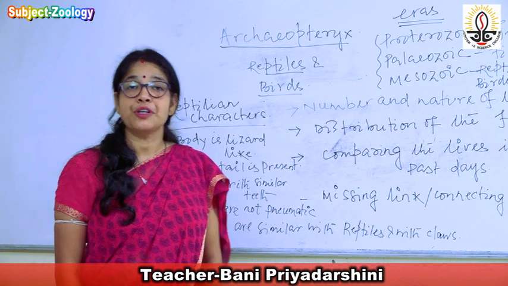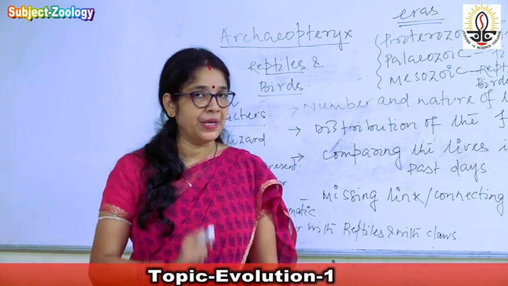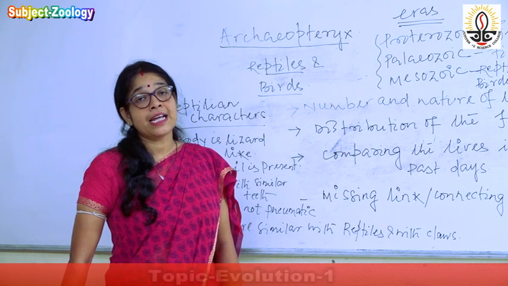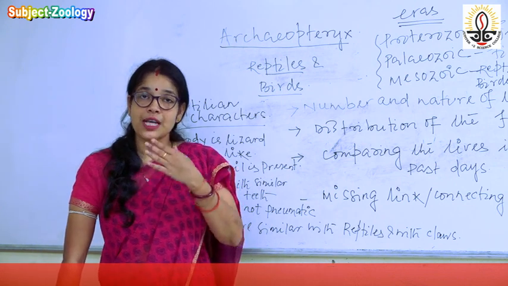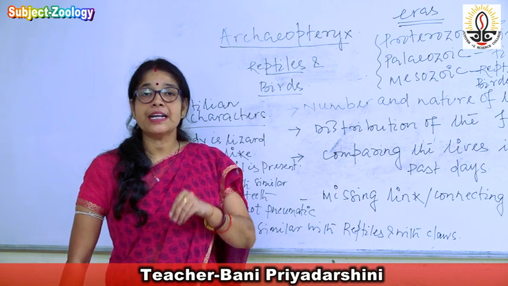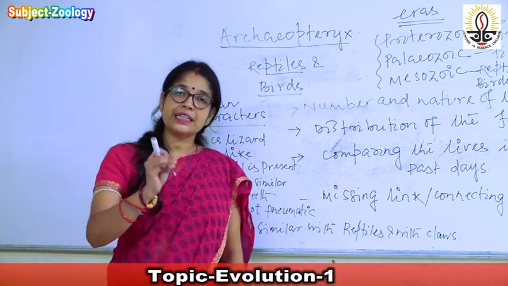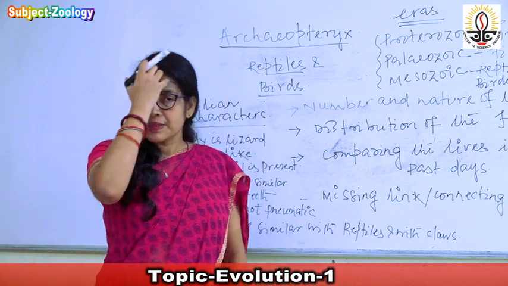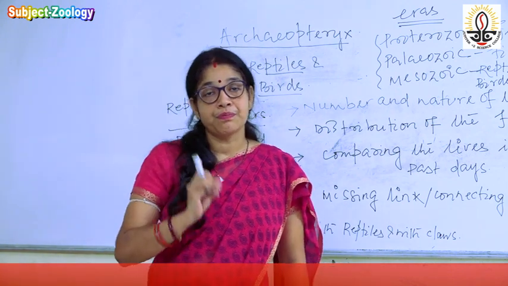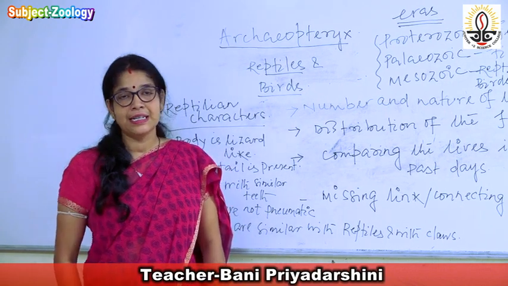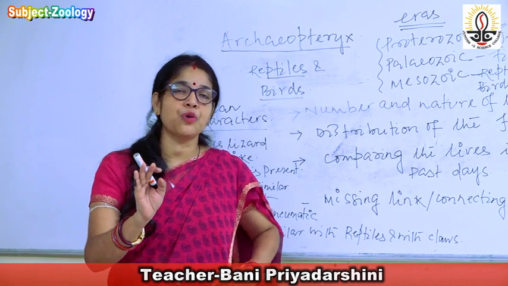What is the meaning of pneumatic? In case of human, for example, if we are analyzing our bone, the bones are hollow and filled with bone marrow. The fluid that is present within the bone is known as bone marrow. But in some organisms, for example birds, the bones are without bone marrow.